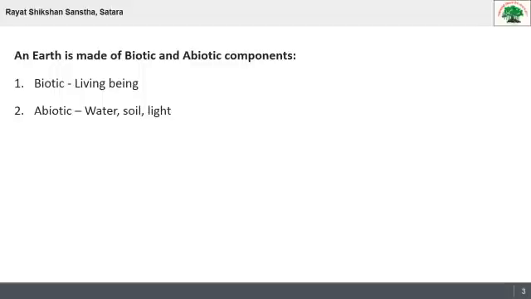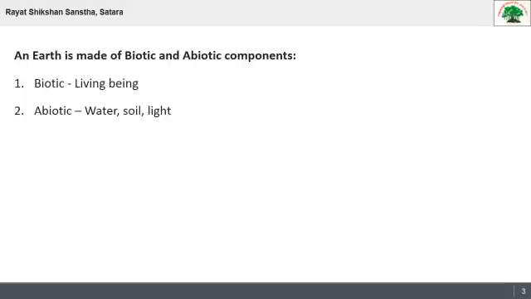Biotic components means all living things: plants, animals, human beings, microbes. Abiotic components are water, soil, light. The question is, why do we call them living, and how do they differ from non-living?